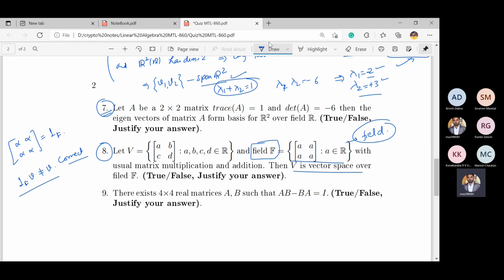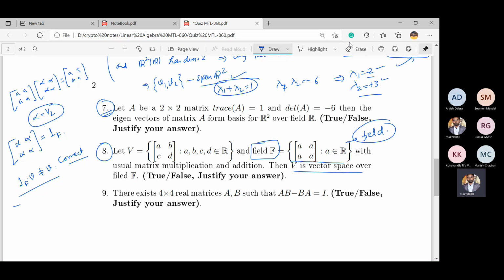So for precise, it is easy to check. You take any element a and take alpha alpha alpha equal to a, to get the identity element, that is a field element. What is the identity element? Then you compute this one, you will get alpha equal to 1 by 2.